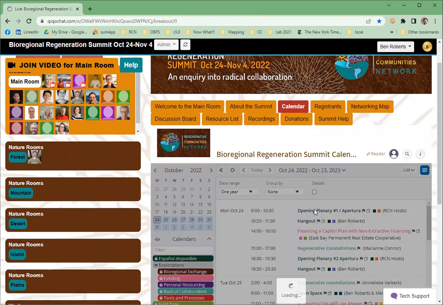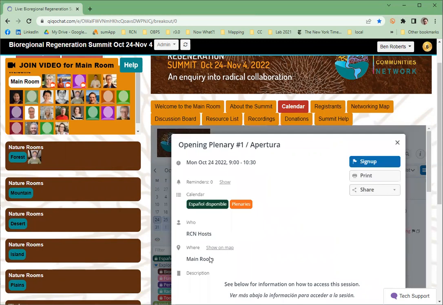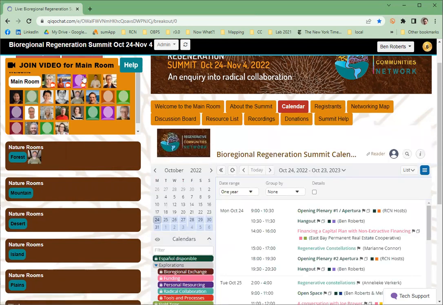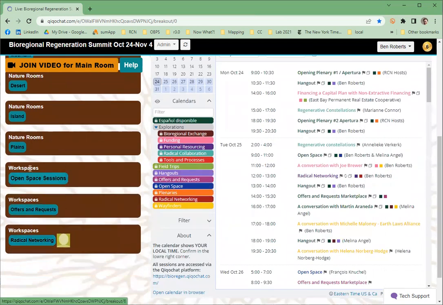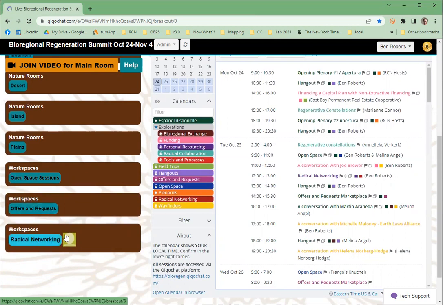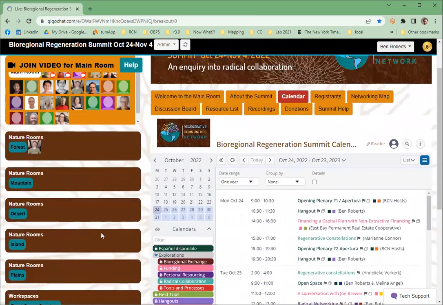However, almost all of the sessions, here's the opening plenary, are going to take place inside of the KikoChat space. And when you look at the event, it will tell you what room in KikoChat you want to go to. So for example, here we are in the main room and you could click join video for that. But sometimes you'll see forest, mountain, desert, island, or in the case of some other sessions, there may be a dedicated space for them, like offers and requests and radical networking. They have their own Zoom lines.